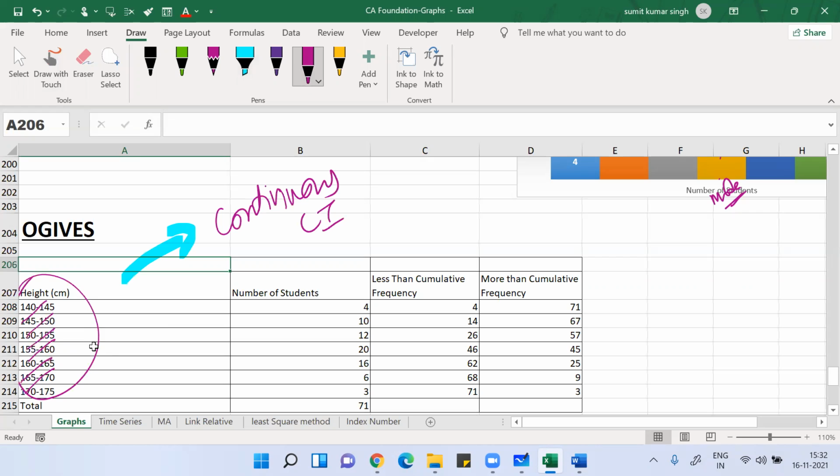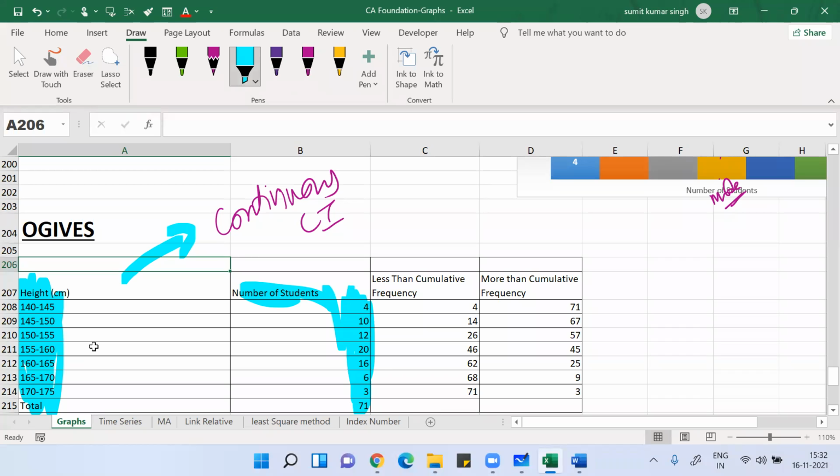Whenever we do any calculation of mean, median, mode on a continuous class interval, the frequencies are given to you. Suppose this is your question: this is your normal class interval with normal frequency, this is the height, and this is the number of students.